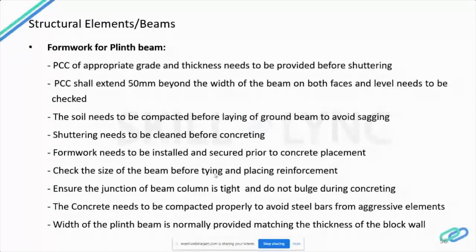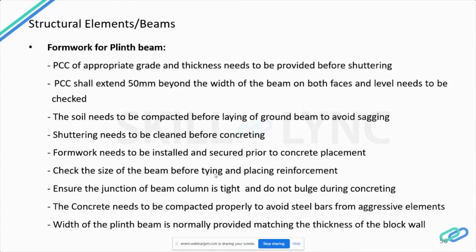So we have to check the size of the beam and the shuttering, whether it is provided as per the drawing, whether the reinforcement placed is as per the drawing, and the tying is done properly before pouring of the concrete. And here the special thing we have to take care of is that the junction between the beam and the column is tight and should not bulge during concreting, or else the junctions will bulge and it will lead to honeycombs in columns or beams.